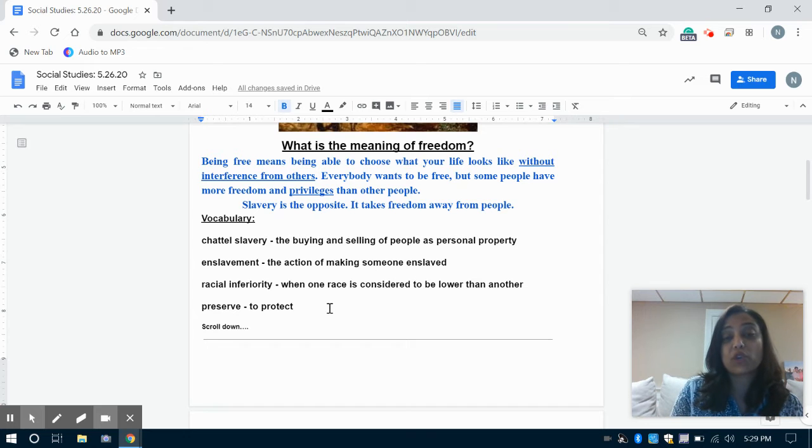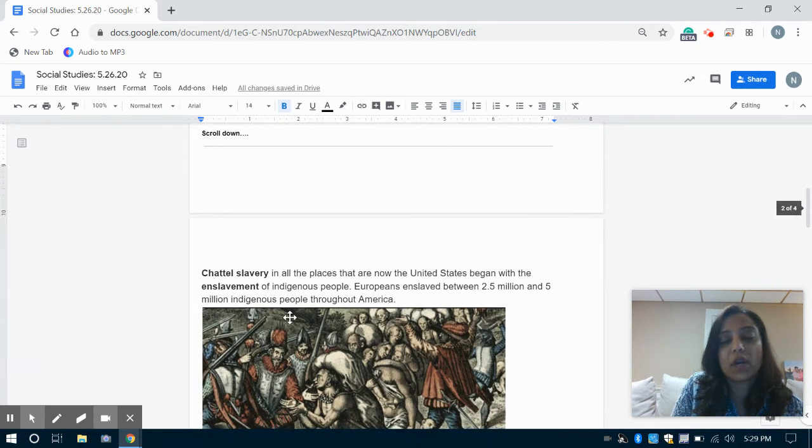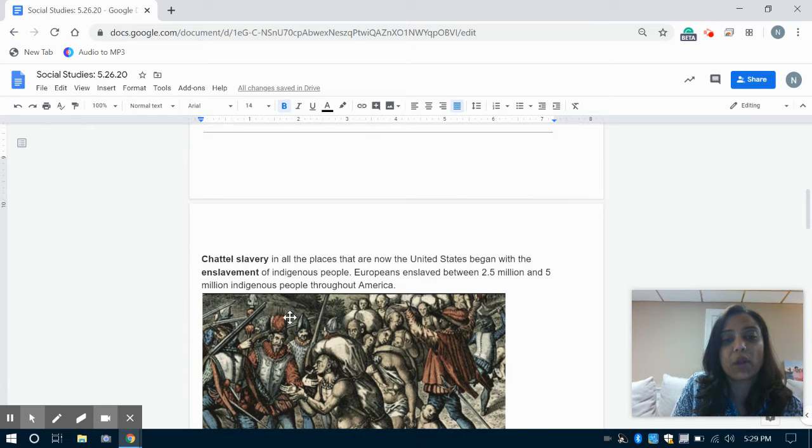During this time, a group of people were made to feel like their race was less than others. In this case, the enslaved Africans were made to feel less than the people who owned them, the enslavers. Preserve means to protect.